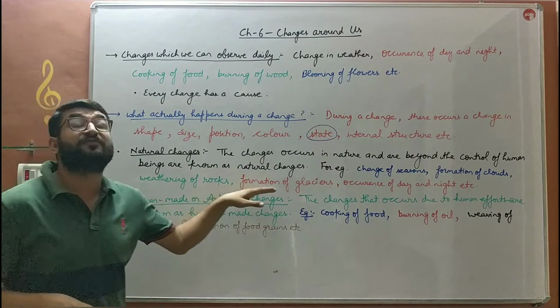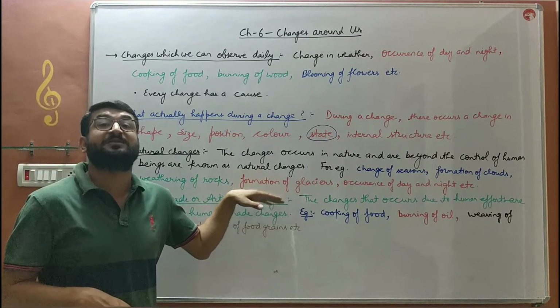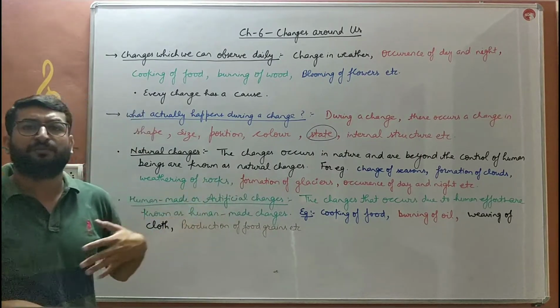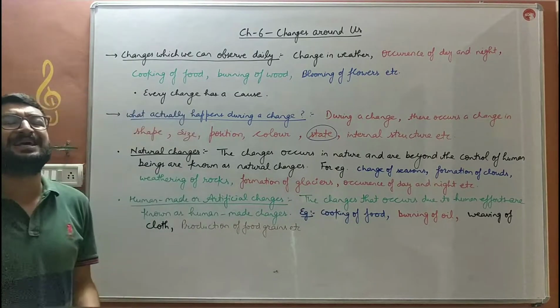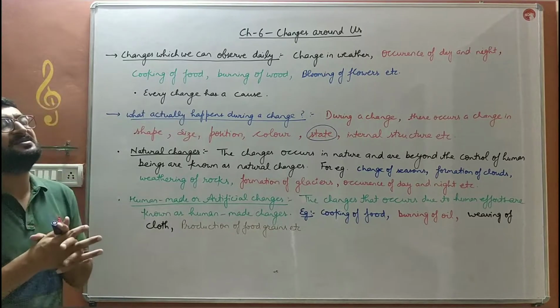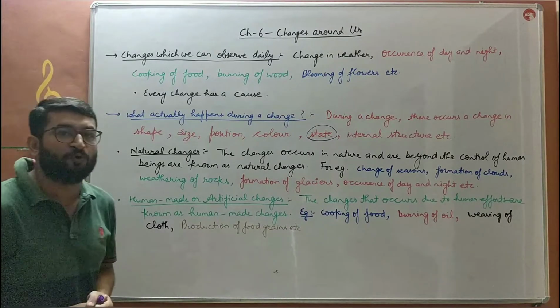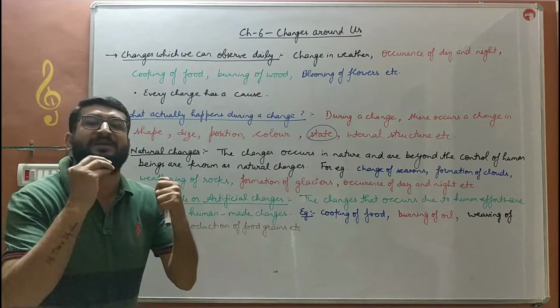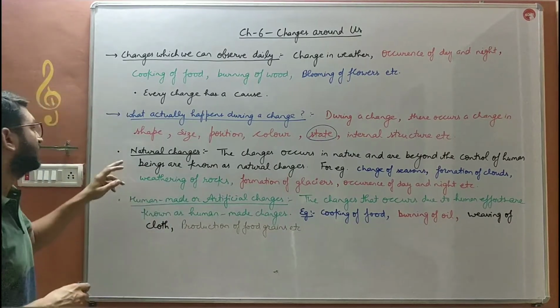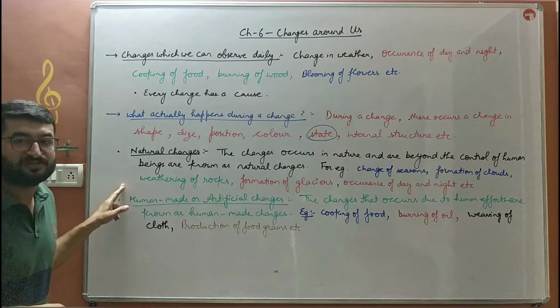Next, formation of glaciers or melting of glaciers. Both of these are beyond our control. Occurrence of day and night. All these are the changes which occur in nature itself by natural force, and human beings have no control over it. Those kinds of changes are known as natural changes.